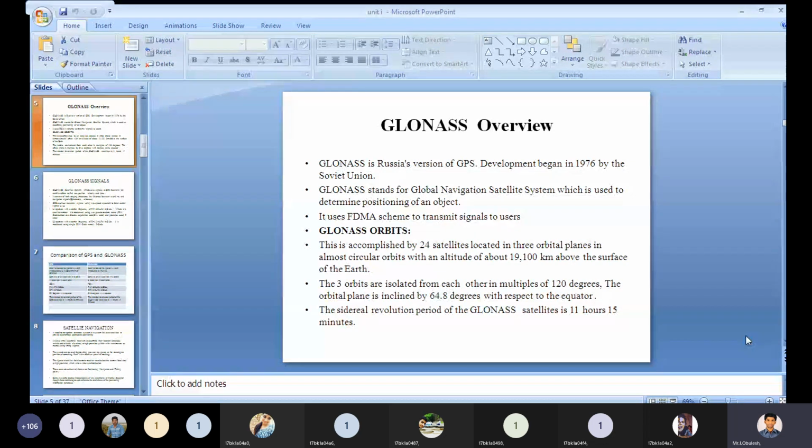The GLONASS uses a frequency division multiple access scheme to transmit signals to users. Users are nothing but receivers. This GLONASS uses a frequency division multiple access scheme to transmit signals to receivers.